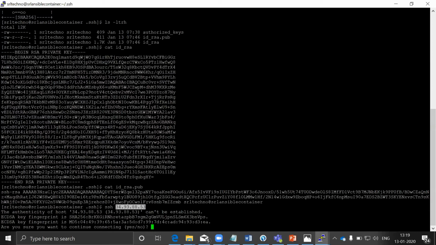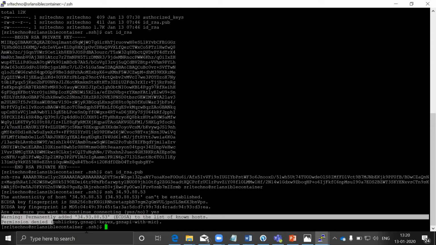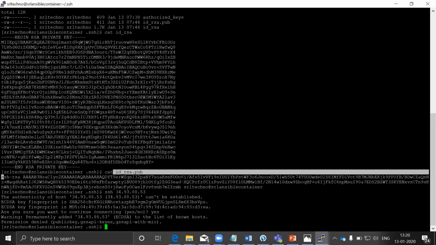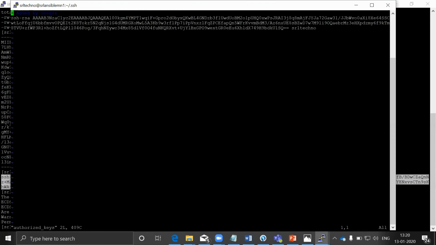As soon as I try to connect to the managing node from the container server, it says, are you sure you want to connect? I'll say yes. But if you see, there is a permission denied. That means this server does not have access or privileges to connect to your managing node. For that, we need to update the public key, which is available in id_rsa.pub, on the managing node server. So we copy the public key from the container server to the managing node server under the authorized_keys file.